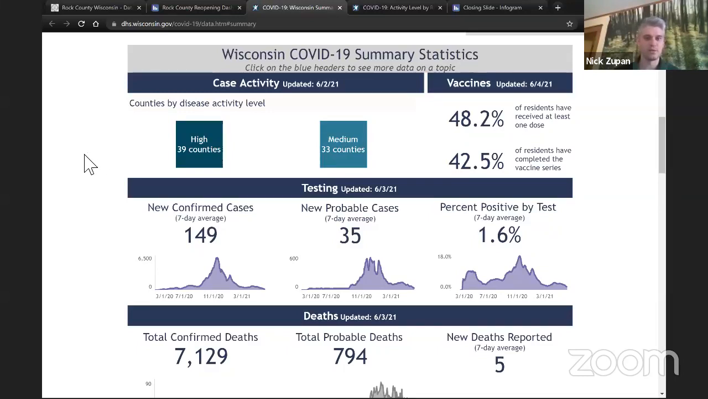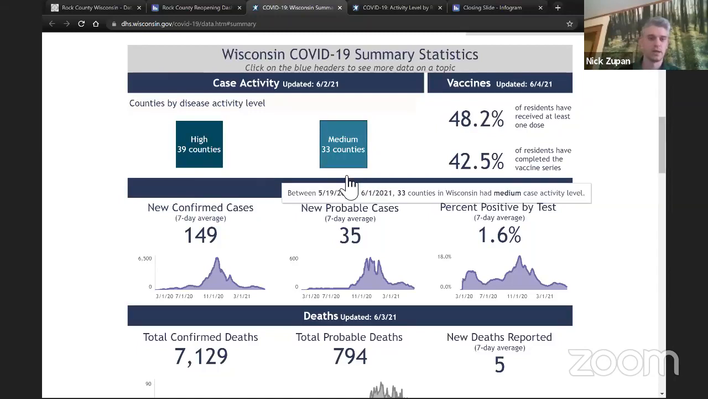So with that, I've pulled up a couple of the state websites where they have updated their dashboards and their metrics and the data visualization that they have. The first website, you can see the URL at the top of your page, is the summary picture of COVID-19 in Wisconsin. What they have included on this dashboard is case activity. So they've included the number of counties that are seeing high case spread of COVID-19 currently, and the number of counties that are seeing medium case spread.